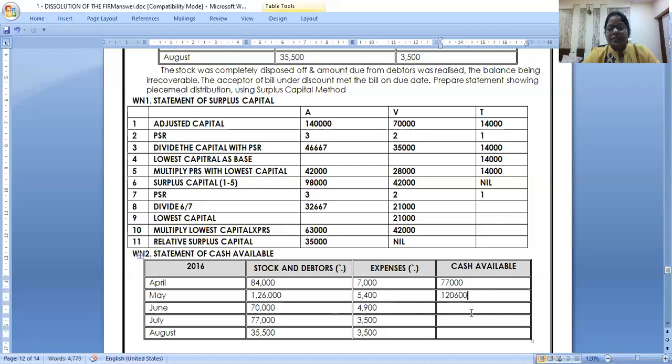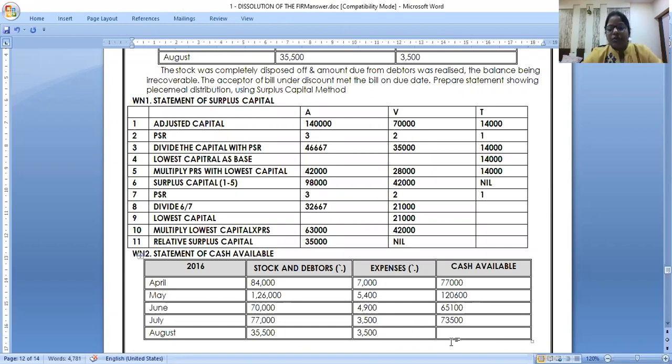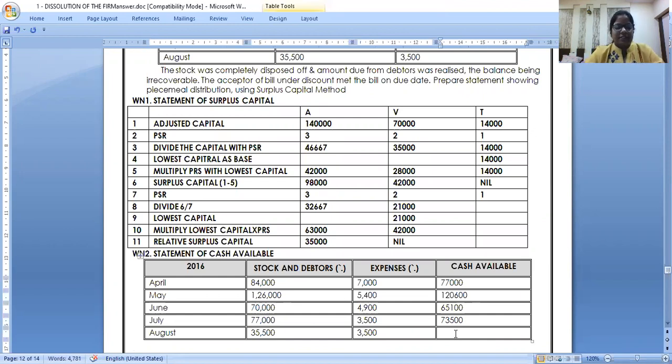1,20,600. Then in June we have 65,100. And then in July, 73,500. In August we have exactly 32,000. Not 32,500, it's 32,000. Right.